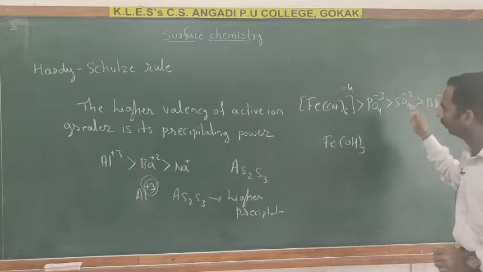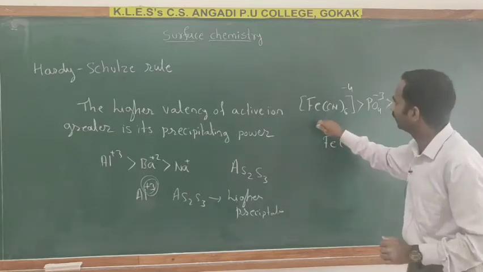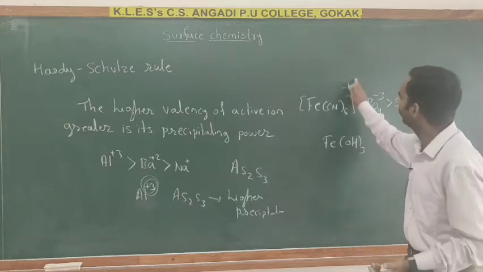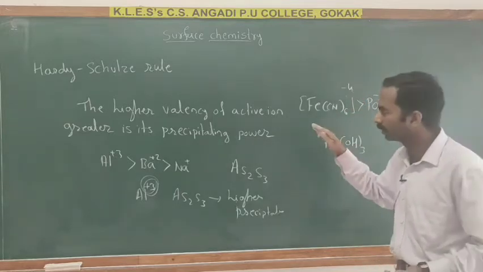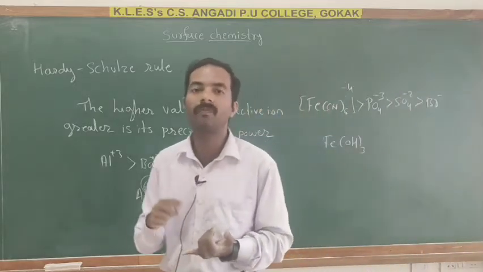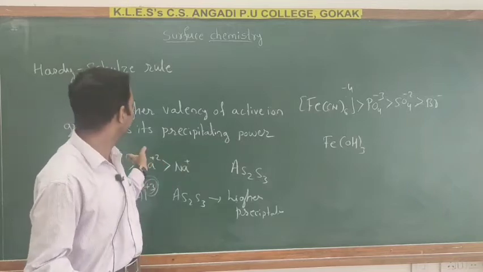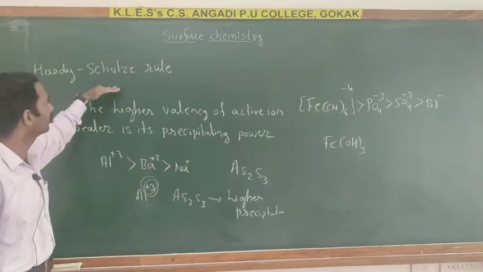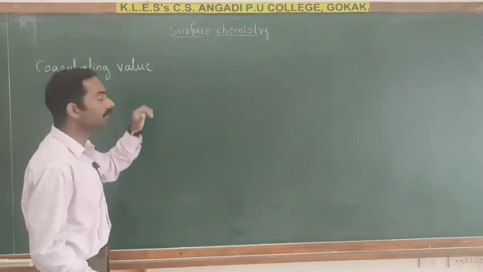When this ferric hydroxide is treated with the ion of highest valency, it gives a higher precipitate. So according to this rule, the higher the valency of the active ion or flocculation ion, the greater its precipitating power. This is known as the Hardy-Schulze rule.